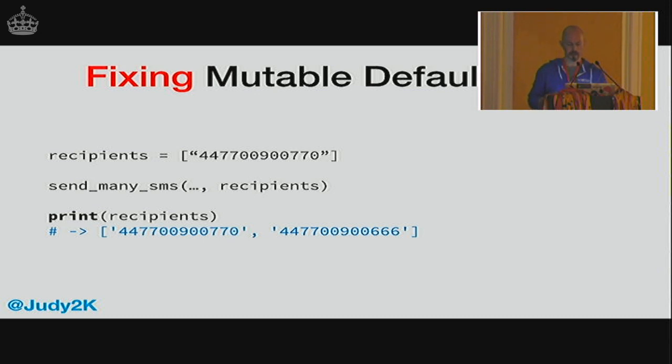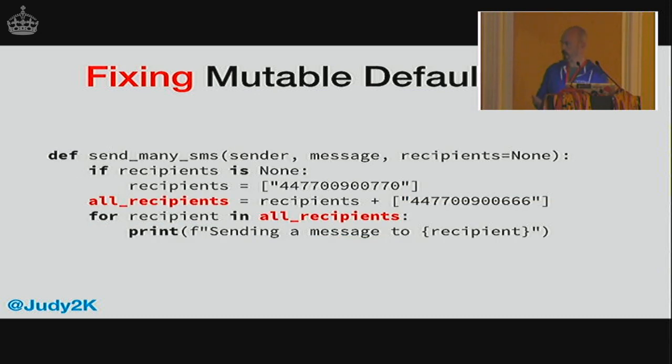So let's fix that. The fix, again, is another line of code, but it's still relatively simple. Instead of modifying the variable that's passed in, we create a new variable, in this case called all_recipients, create that with the values that we want in it, and then loop through that. In this case, all_recipients is local to that function. It stops existing after the function exits, so we're not modifying anything that exists in another scope, or the next time the function's called. So it's a little bit fiddly, but once you understand what's going on there, it's not too hard to understand, I hope.